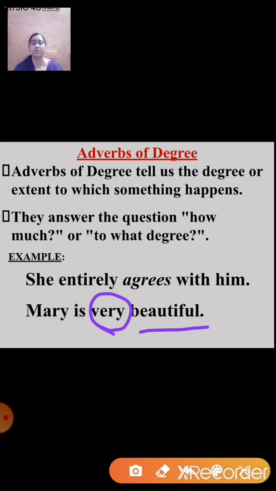Now students, there are some more examples of adverbs of degree, that is almost, quite, nearly, too, enough, just, hardly, simply and many more. Now students, let us together solve this exercise.